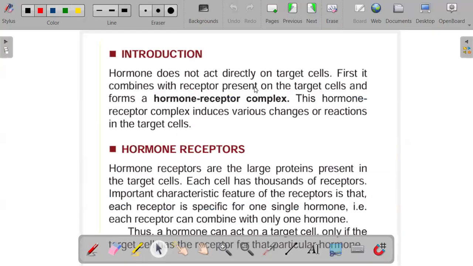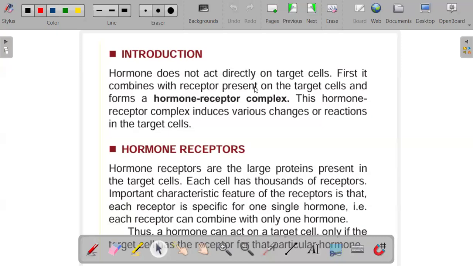Under hormone action, hormones don't particularly act directly on the target cell. They have to combine to a certain receptor that is present on the cell that they're targeting. Once they bind to that receptor, they form something that we call a hormone receptor complex. This hormone receptor complex induces the various changes and reactions that will happen in that target cell. So this is how they act.